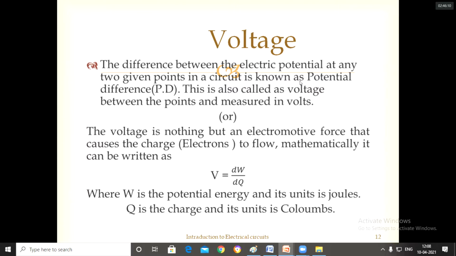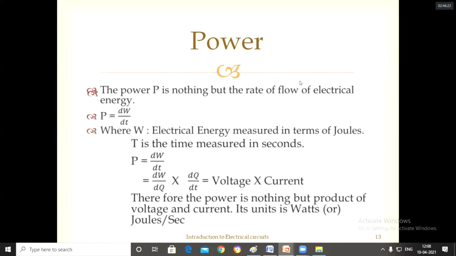Otherwise, we can also say it is the electromotive force we are applying. That motive force we are calling voltage. So V equals dW by dQ, where the units are volts. And power: power is nothing but the rate at which electrical energy is transferred. How much electrical energy is transferred per second, that is the power.